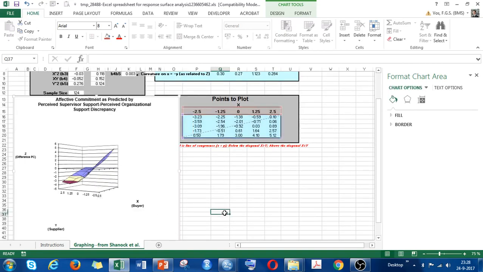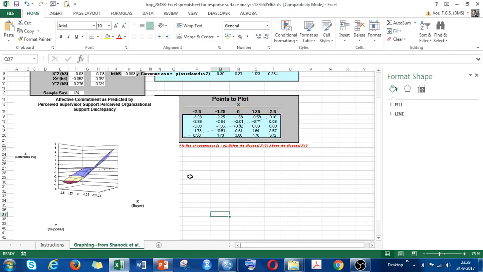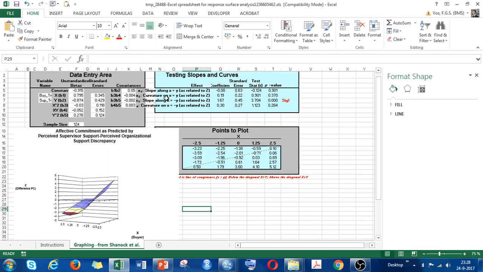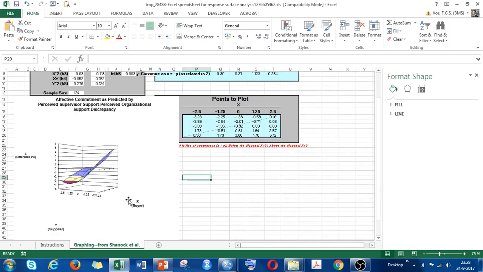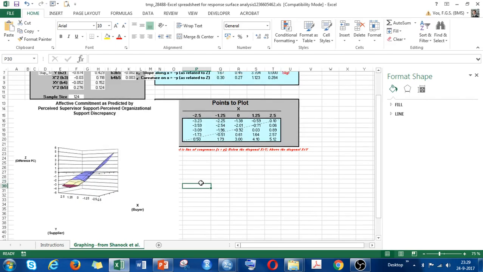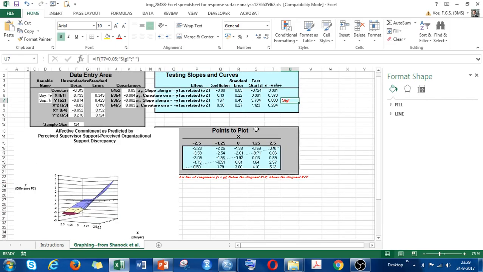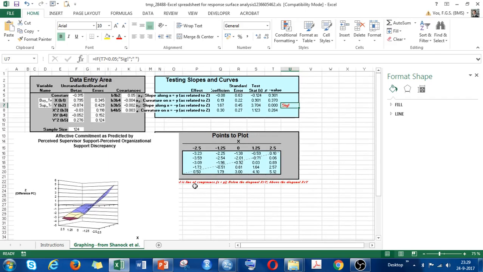explain it to you later, maybe also with some other examples, because this is not the perfect example, but we can see here that this slope here from 2.5 to minus 2.5 of the supplier, and the buyer, which is also minus 2.5 here and plus 2.5 here, that it goes up. So it seems there is some sort of linearity in this, which is indicated by significance. But I will explain this in a video later. This is how you perform a polynomial regression with surface analysis.